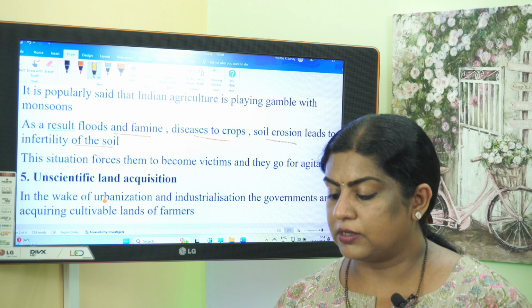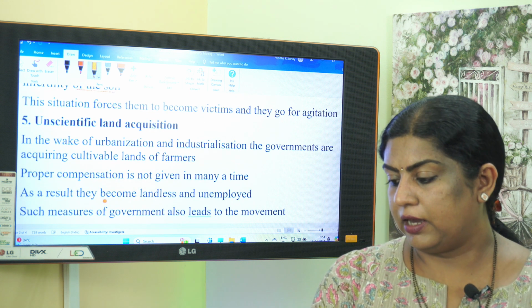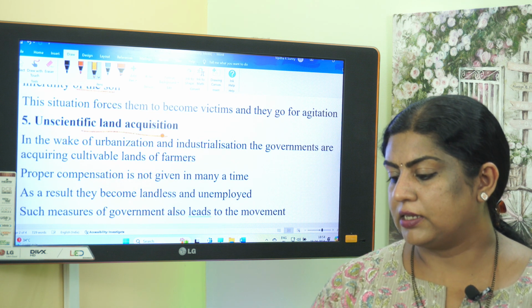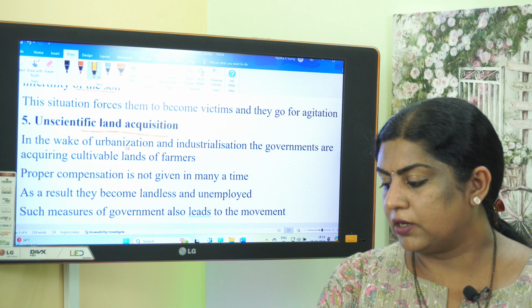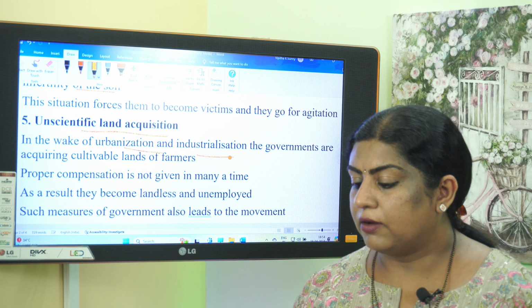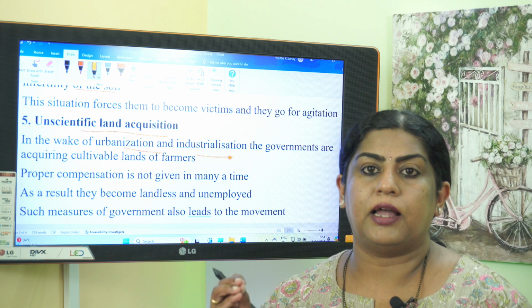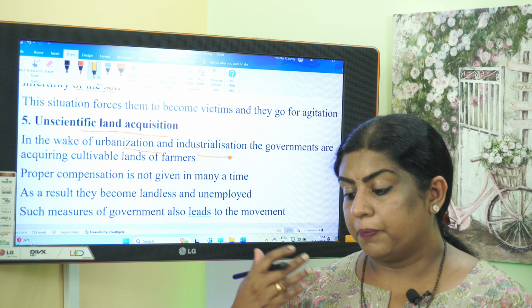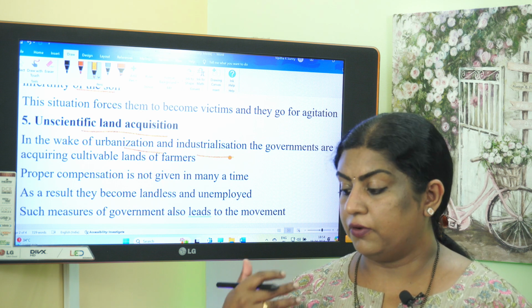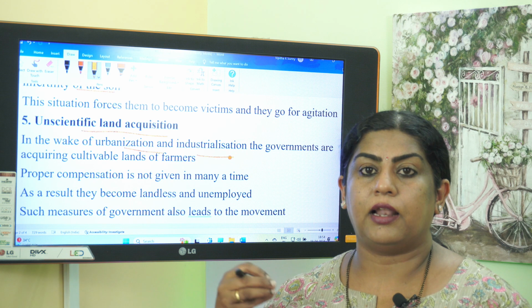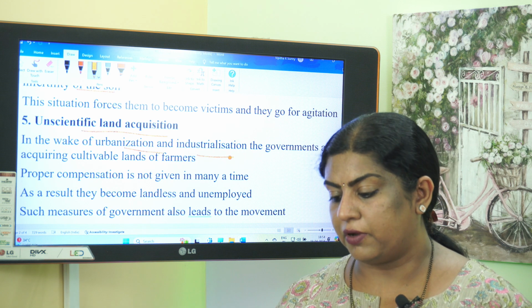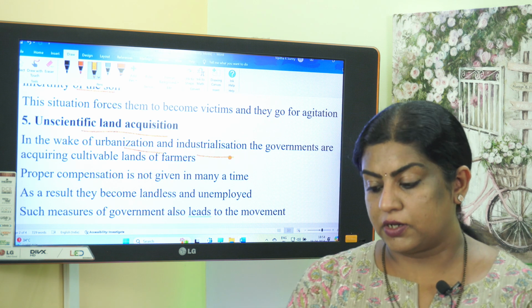Now the fifth cause is unscientific land acquisition. So in the wake of urbanization and industrialization, the governments are acquiring cultivable lands of farmers. So for urbanizing and for industrializing, what the government is doing is acquiring the land of farmers, cultivable land of farmers. Proper compensation is not given.